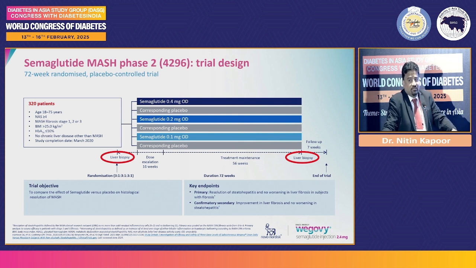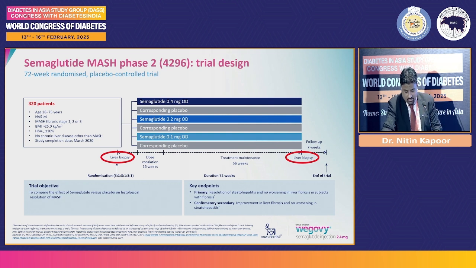But what we notice here as well is that the dose of semaglutide, now what we are going to have for obesity use, hopefully this year, for our own practice here in India, would be 2.4 milligram. But the doses that you see here are very, very low: 0.4, 0.2, and 0.1. Because before, when this trial was designed, that time the 2.4 dosing studies were not done. So we have this particular study where we're looking at hard endpoints, we're looking at a larger number of people, but we're looking at a lower dose.